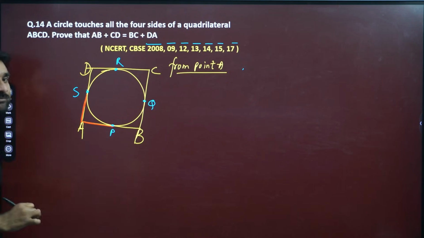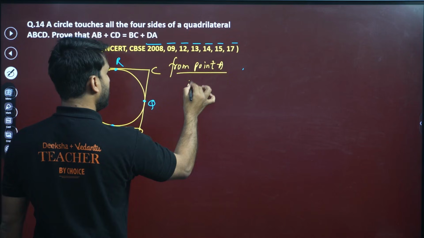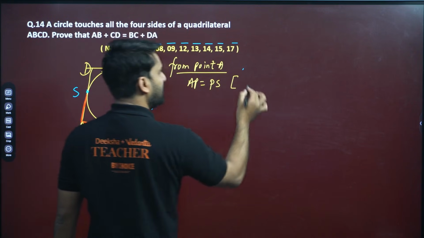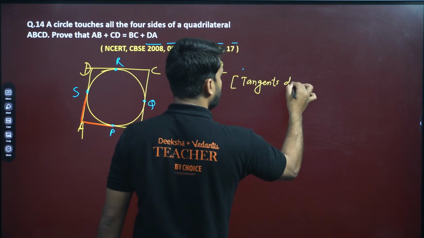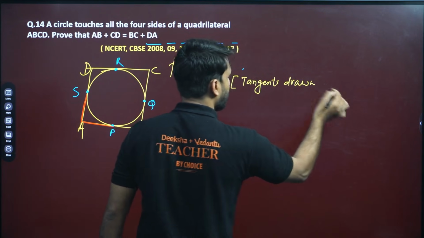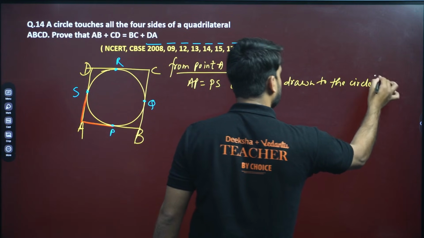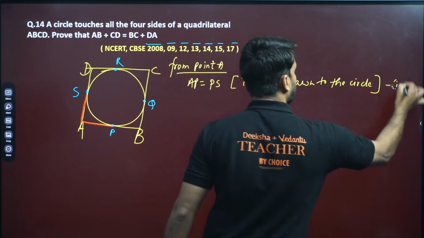Both the tangents will be equal to each other. So we can write here, from point A, AP is equal to AS, tangents drawn to the circle. This is the theorem. Call this 1.